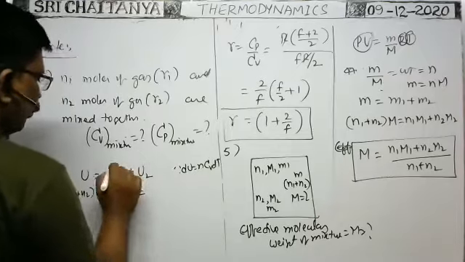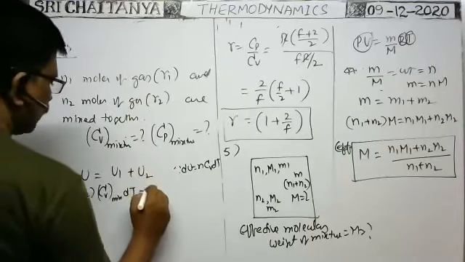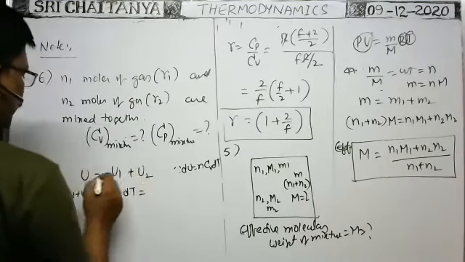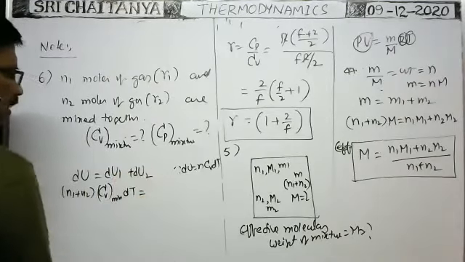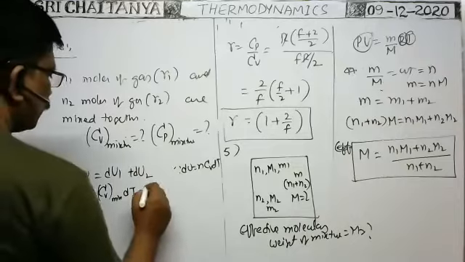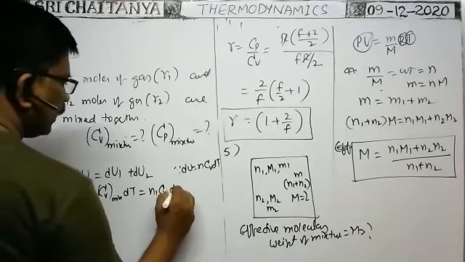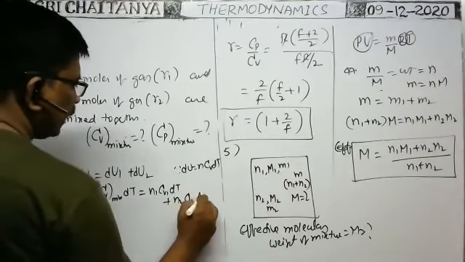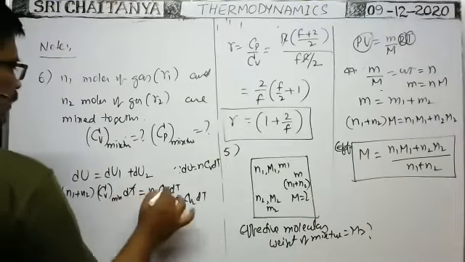The change in internal energy of the system is equal to the change in internal energy of the first gas plus the change in internal energy of the second gas. That is dU1, N1 Cv1 dT, plus dU2, N2 Cv2 dT. In all terms we can cancel dT.